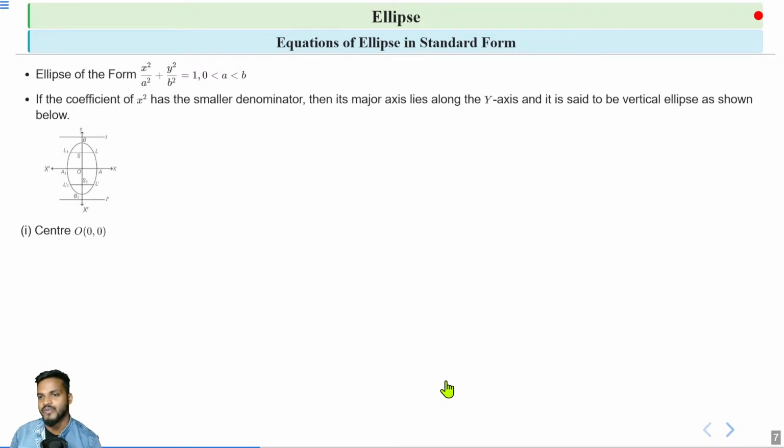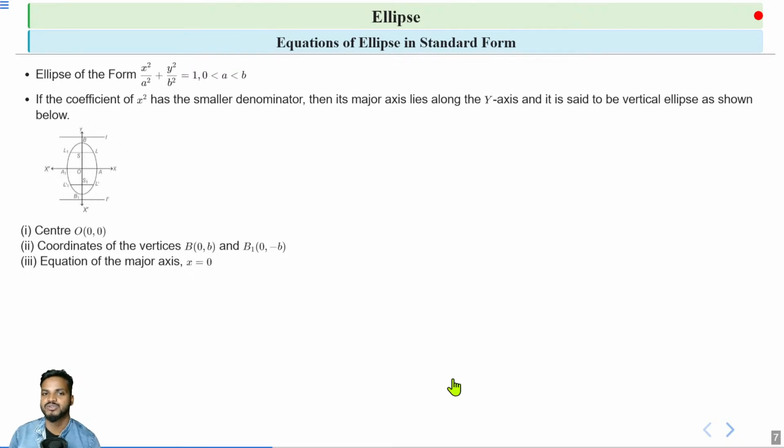So for a vertical ellipse, center is the same as the horizontal ellipse, that is origin (0, 0). Now coordinates of vertices. The vertices lie on the y-axis and are given by B, that is (0, b), and B1, that is (0, minus b).